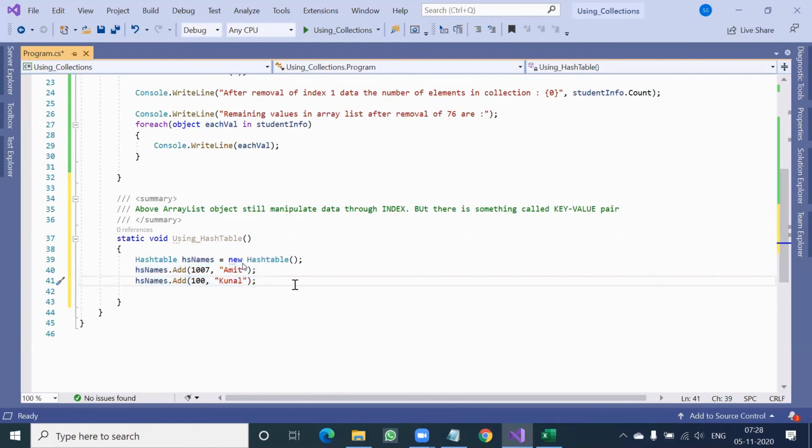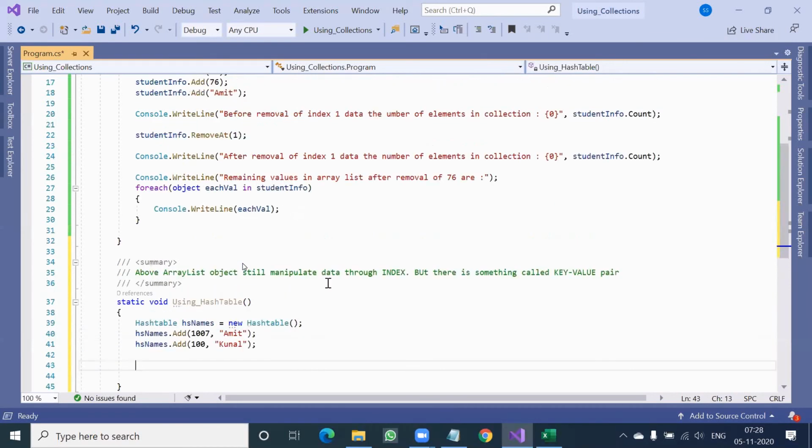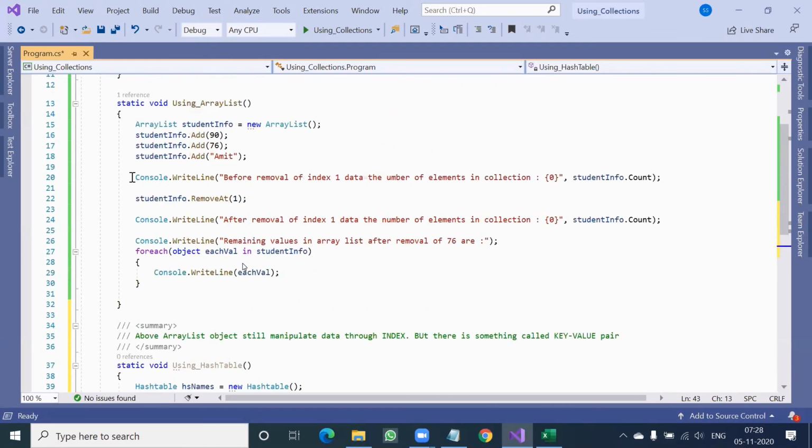After that, you have to again do all these manipulations, like if you want to check how many before removal, how many after removal, and so on. So you can do that.